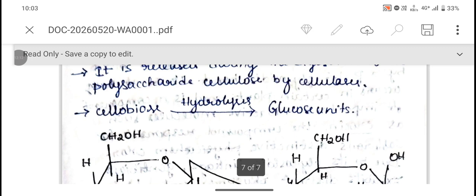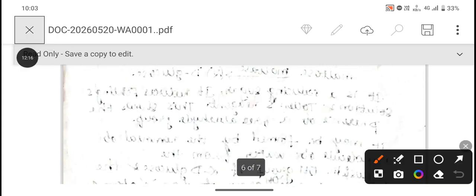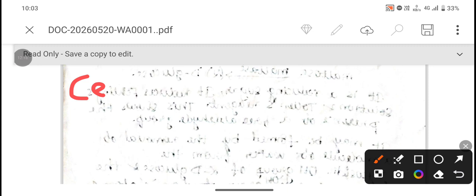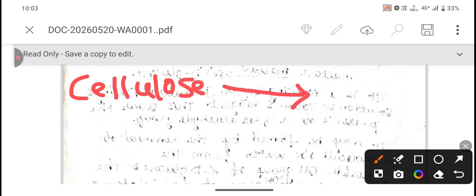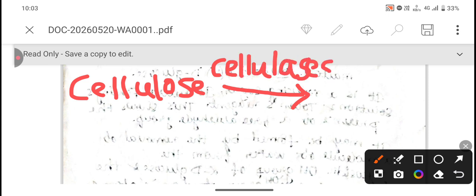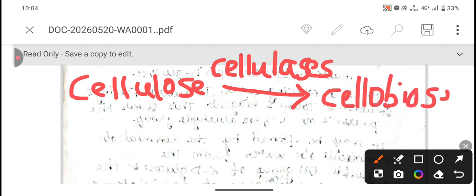So cellobiose on further hydrolysis, let me show you. Cellulose is a polysaccharide, right? Upon hydrolysis by the enzyme called cellulases, it will give cellobiose, which is a disaccharide, right?